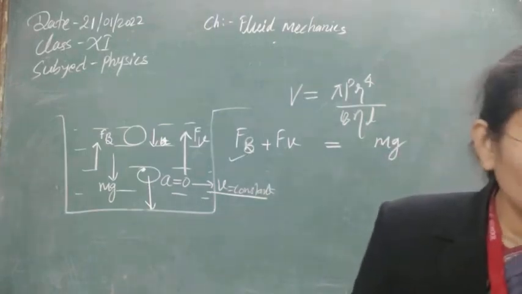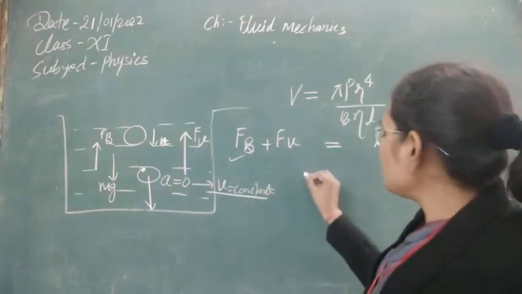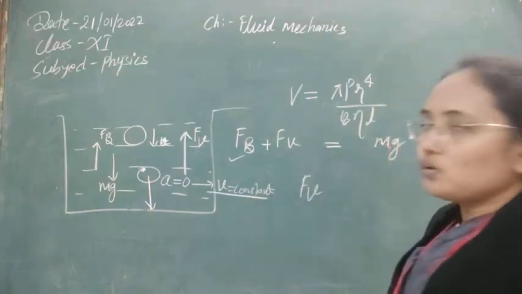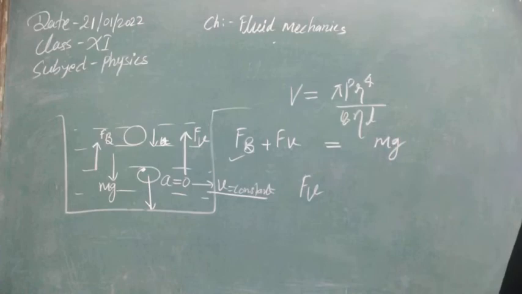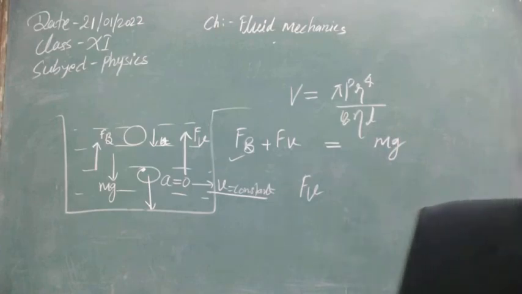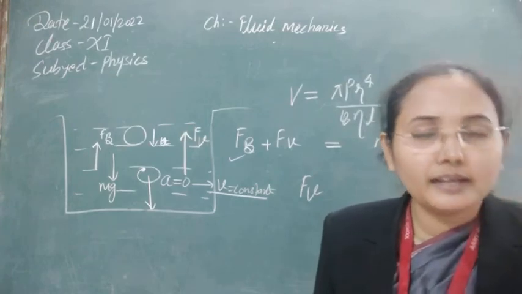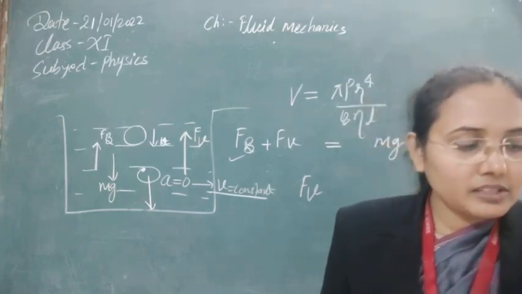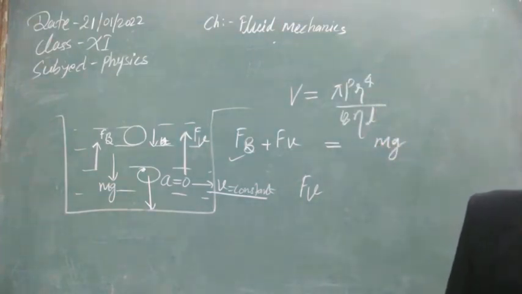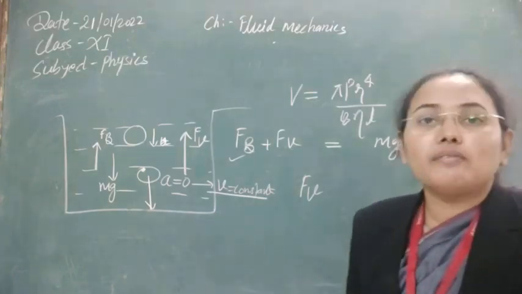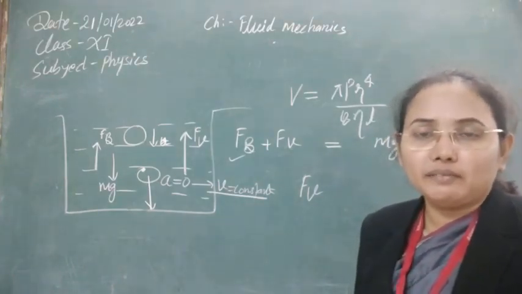According to Stokes, the viscous force depends on some factors. It depends on the area of each layer, and next on dv by dx, the rate of change of velocity with distance.